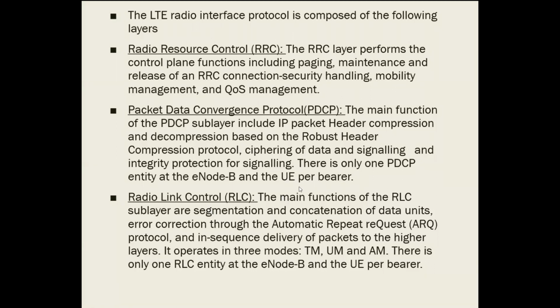Radio link control protocol, the main functions are segmentation and concatenation of data units, error correction through the automatic repeat request protocol, that is the ARQ protocol, and in-sequence delivery of the packets to the higher layers. I already explained it operates in 3 modes: TM, UM, and AM. TM is the transparent mode, UM is the unacknowledged mode, AM is the acknowledged mode. There is only one RLC entity at the E node and at the UE per bearer.